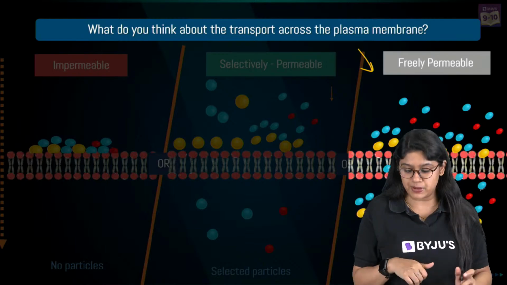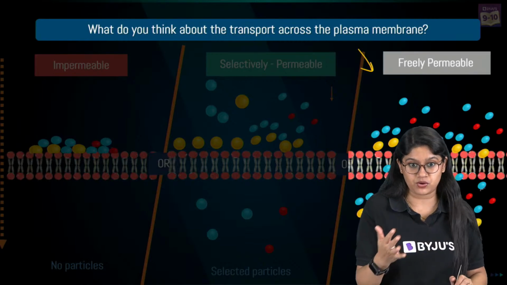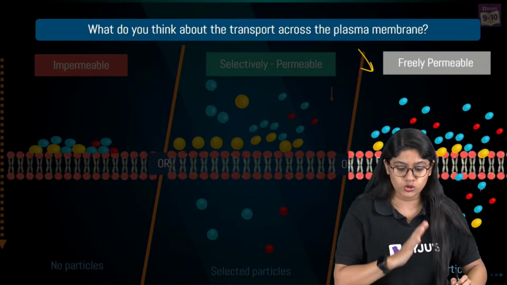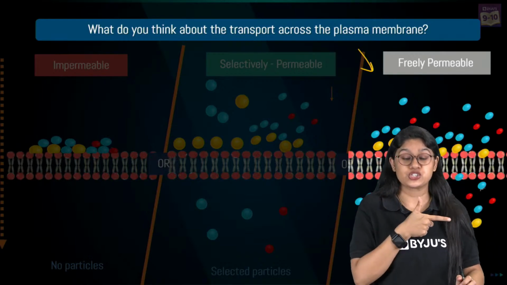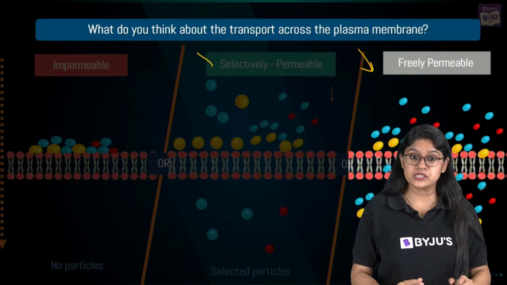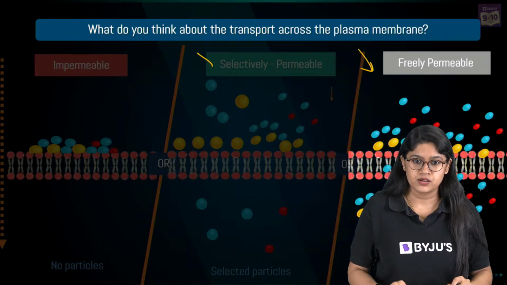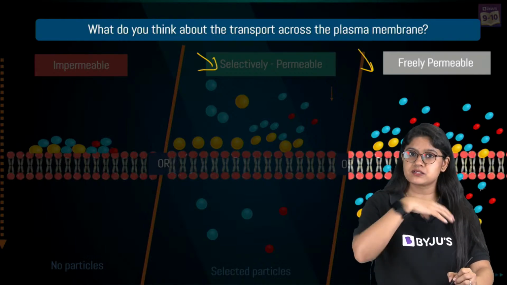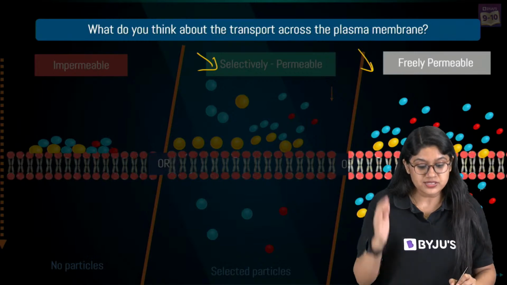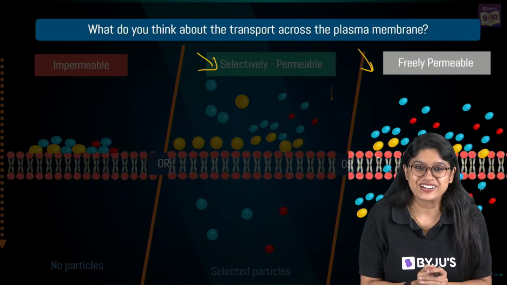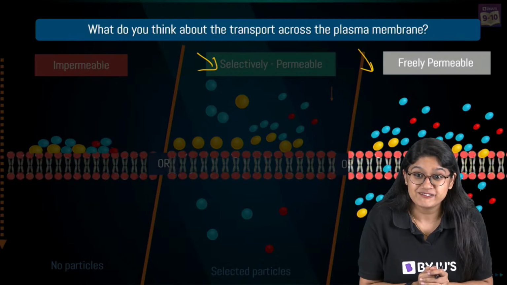We have discussed three important types, right? We have discussed impermeable, which will not allow the molecules to move in and out. Then we have discussed the selectively permeable, sorry, not cells, membranes we are talking about here. Selectively permeable membrane and the freely permeable membrane. Clear, everyone? Very good.